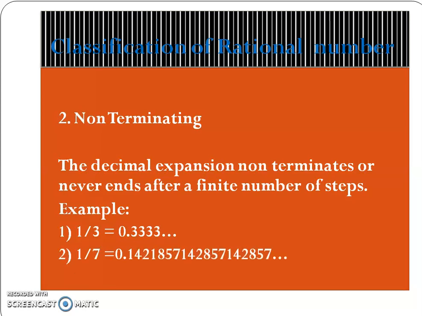The digits are repeated. 1 by 7. The value is 0.142857, 142857, 142857 and so on. Here also the division process is never ending. The digits are repeated. 1, 4, 2, 8, 5, 7. In next example, 3.57272 and so on. Here 72 is repeated. So repeated means recurring. So this is non-terminating recurring decimal expansion.